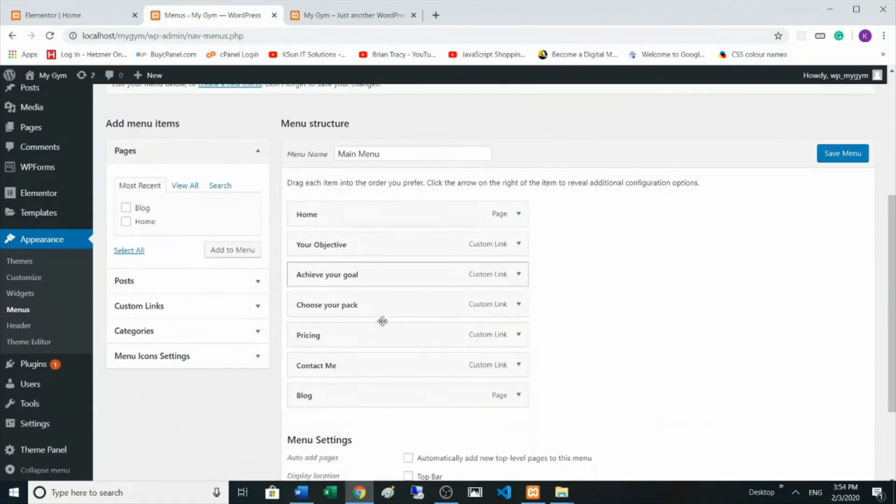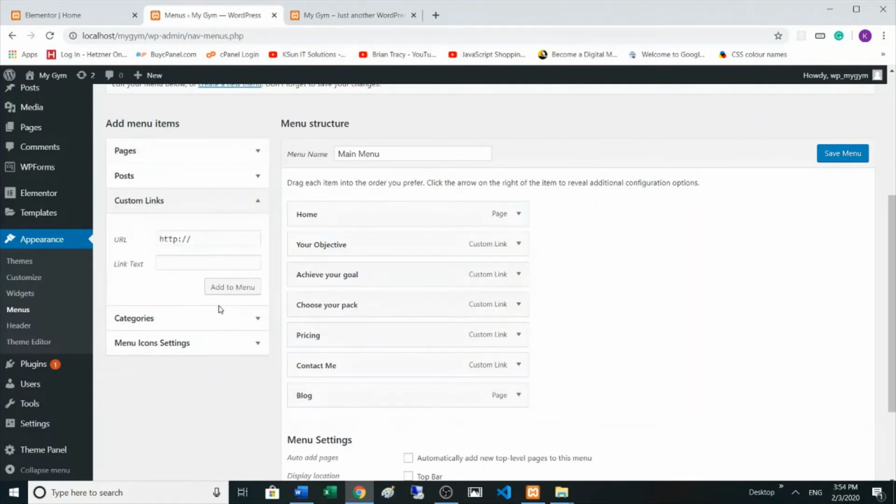the menu page, and now we're gonna add an item to our top menu. So we go to the custom links here, and our address is localhost/my/gym/#diet. Don't forget to put the hashtag here, and link text, I call it diet, and add to menu.